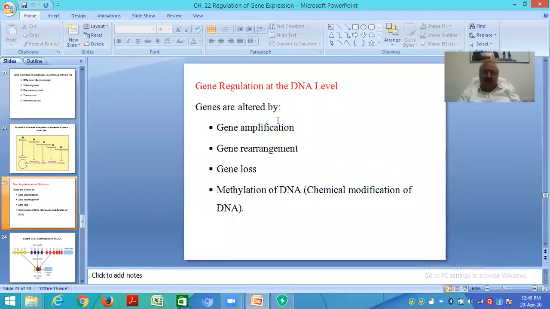Genes are altered by gene amplification, gene rearrangement, gene loss, and methylation of DNA, a chemical modification of DNA. These are the conditions when a gene will not be expressed. So gene amplification, gene rearrangement, gene loss, and methylation of DNA.